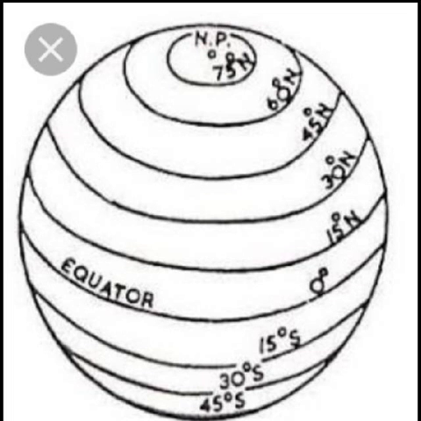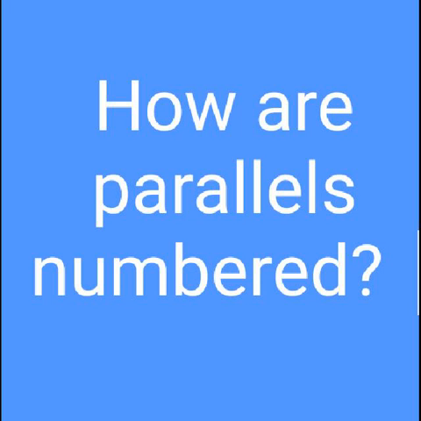Next heading is how are parallels numbered. We start from the equator. It is 0 degree latitude. We mark the other parallels from 0 degree to 90 degree.